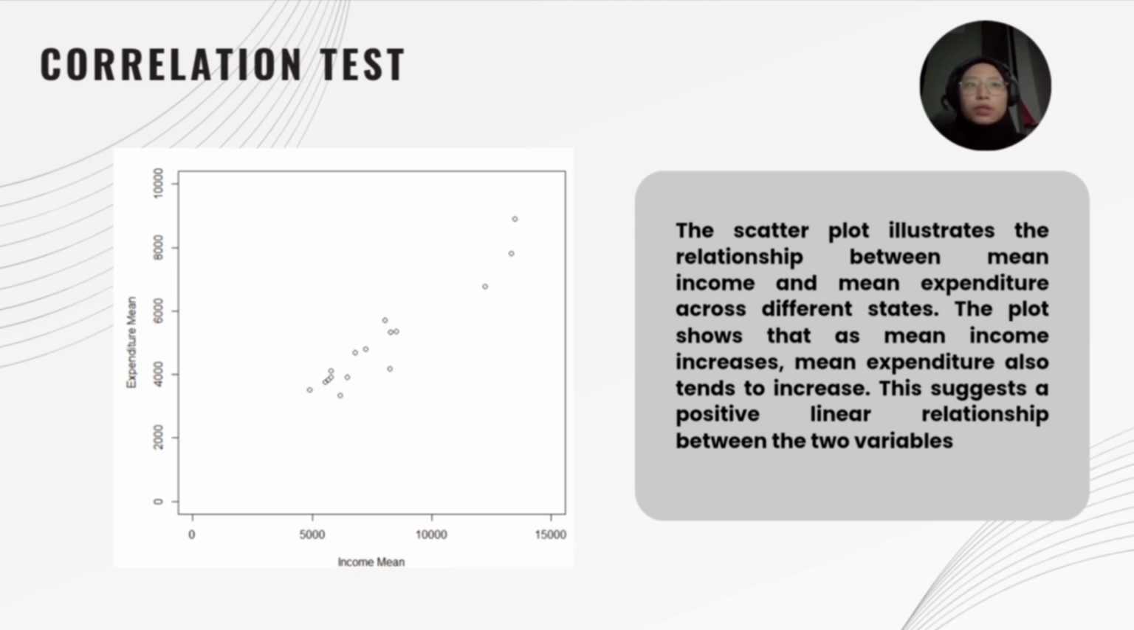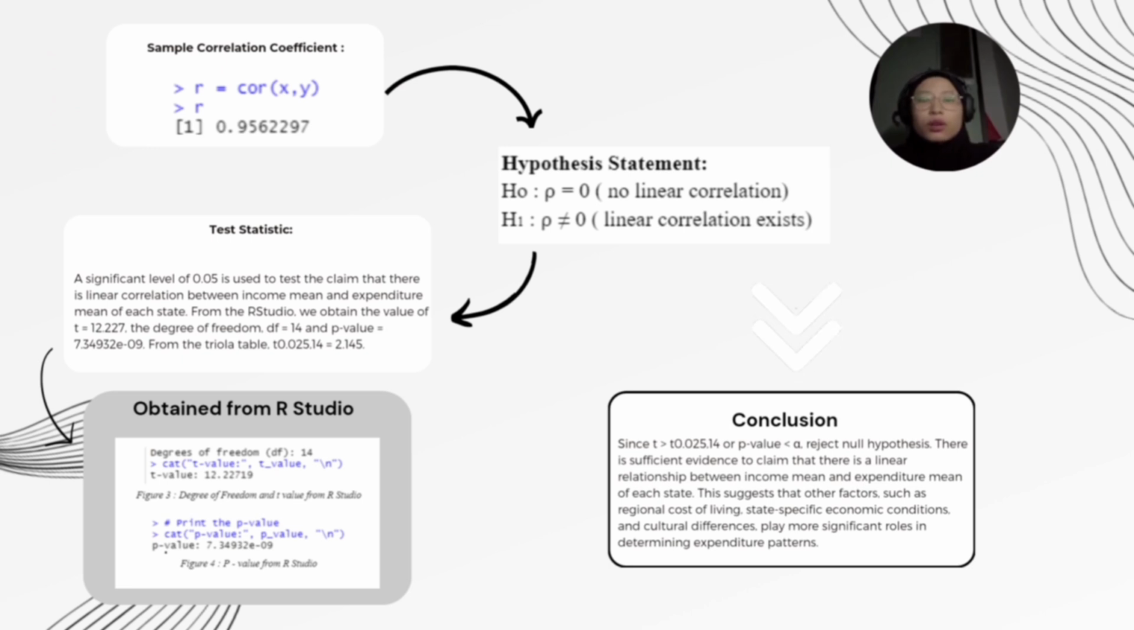mean income. So the plot shows that as mean income increases, mean expenditure also tends to increase. So this suggests a positive linear relationship between two variables. Now, to do the correlation test, first we must find the sample correlation coefficient. So by using RStudio, we get the value of r, which is equal to 0.956. Then we construct the hypothesis statement.